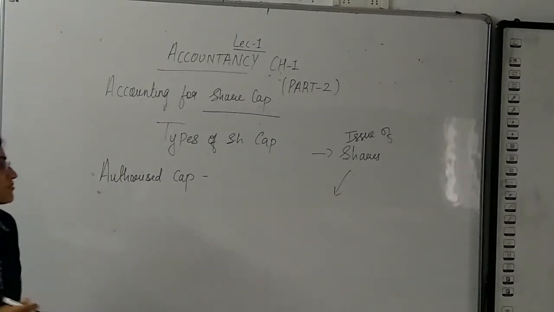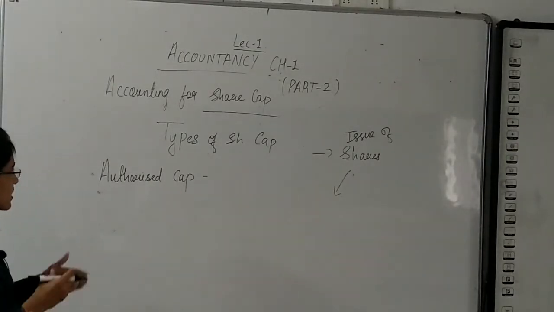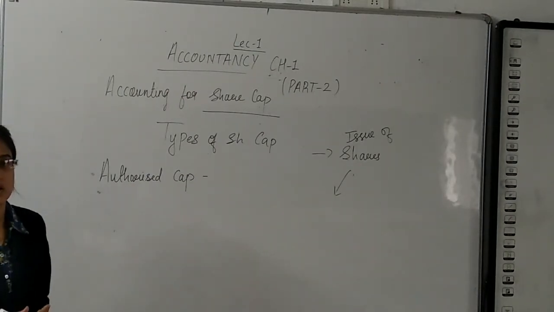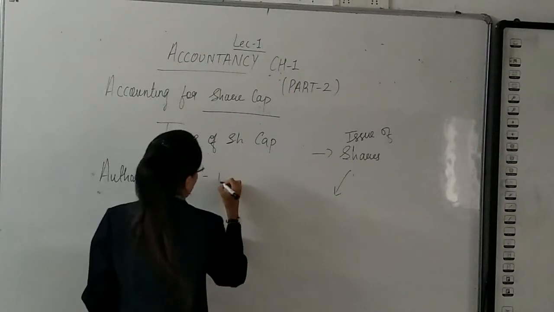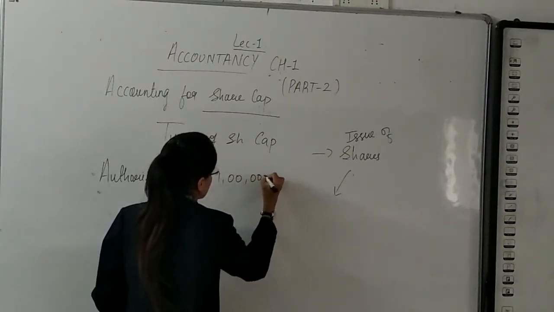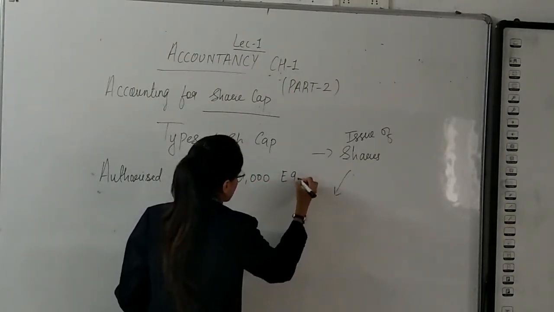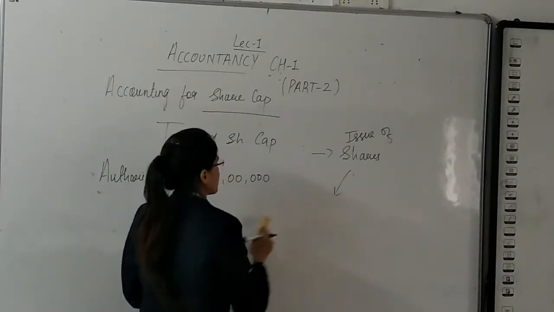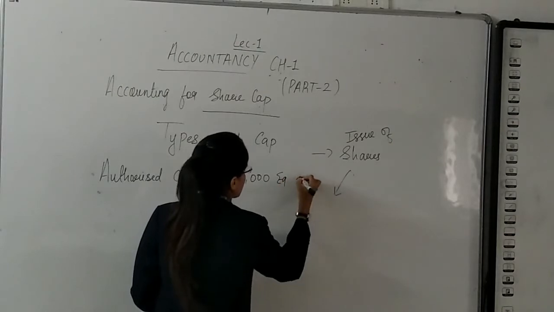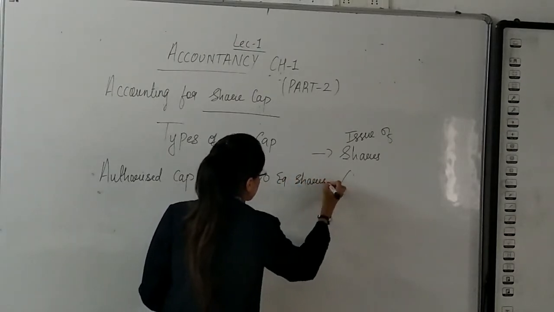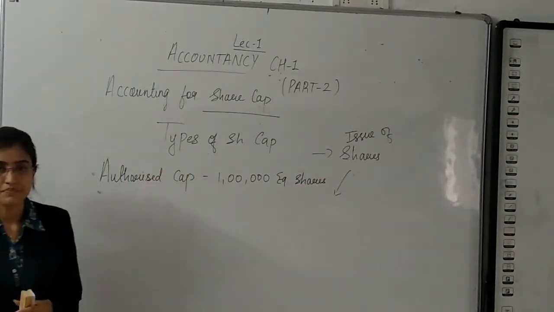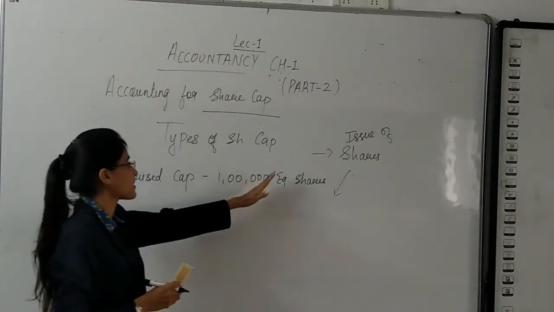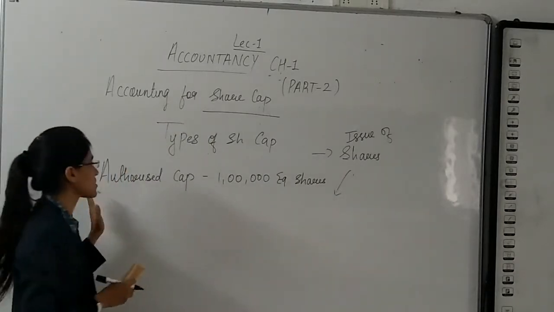Say, for example, the company has an authority to issue 1 lakh equity shares. I repeat, I am explaining types of share capital, and the first one is authorized capital.